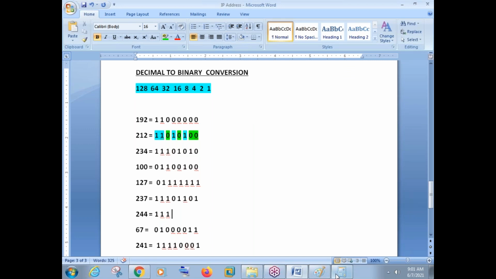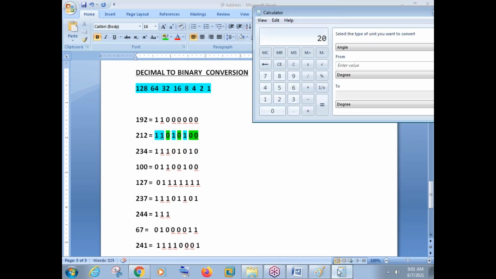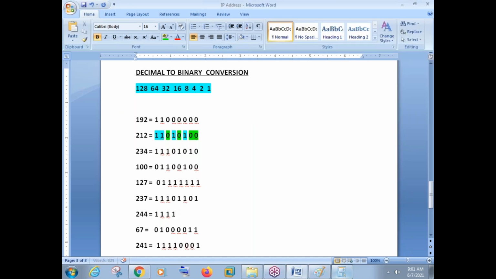Okay. Now, what is the fourth bit there? 16. Can we subtract 16 from 20? Of course we can do. So minus 16. So just go there and make this bit as 1.